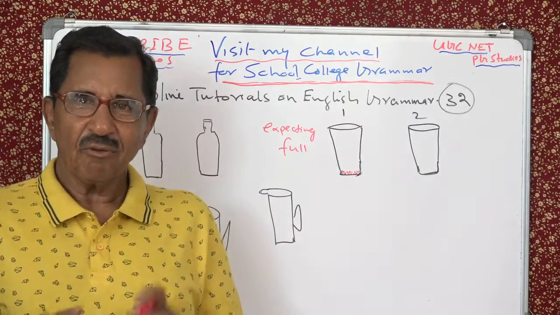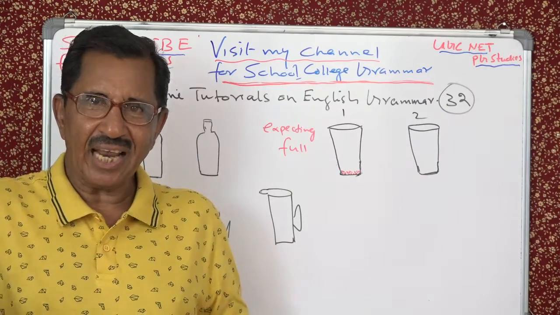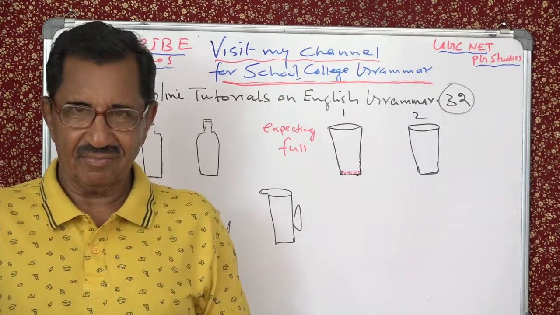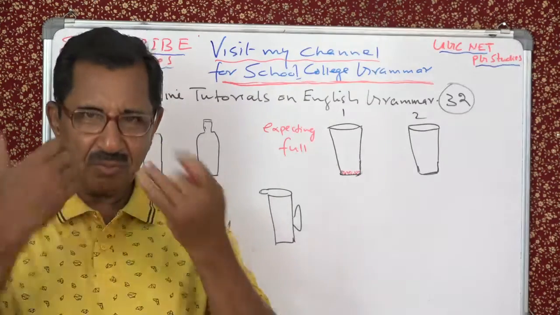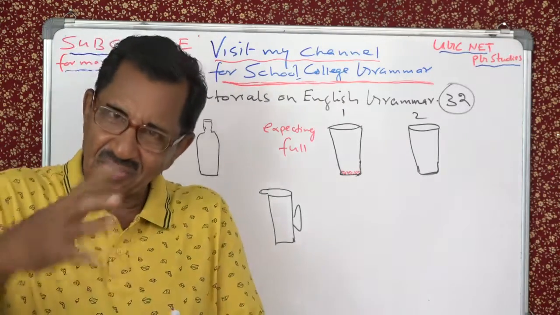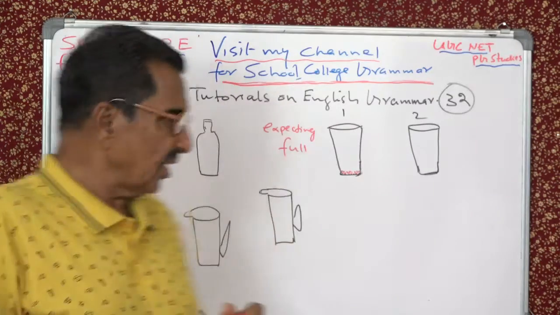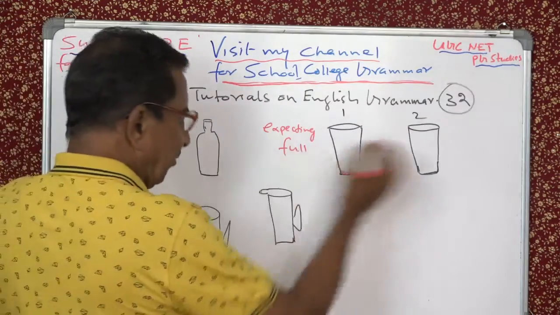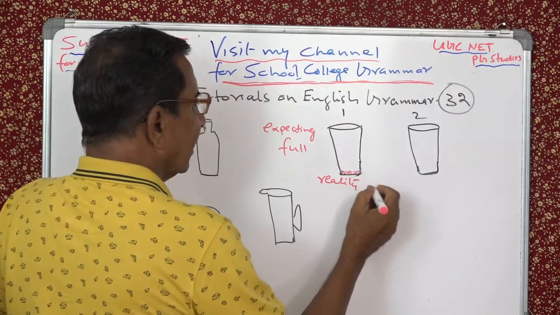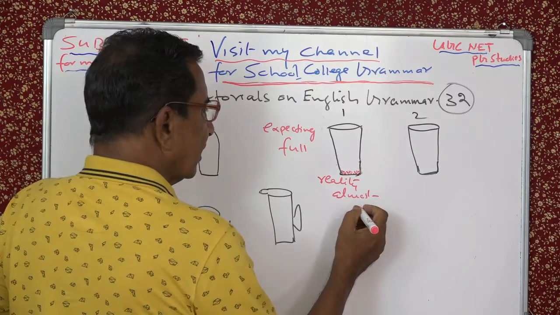So my expectation was positive. But the reality is negative. My expectation is positive. But the reality is negative. Negative means no. Positive means yes. So here what happened is, expecting full. But reality almost nil.